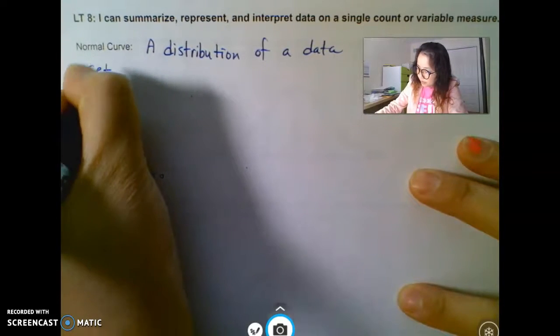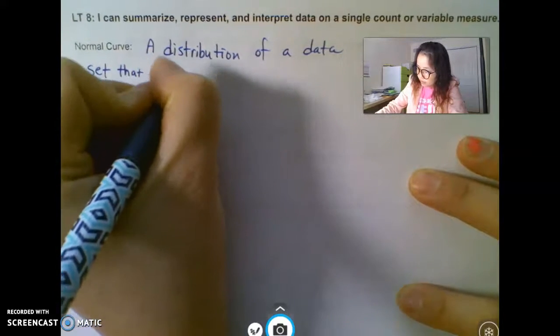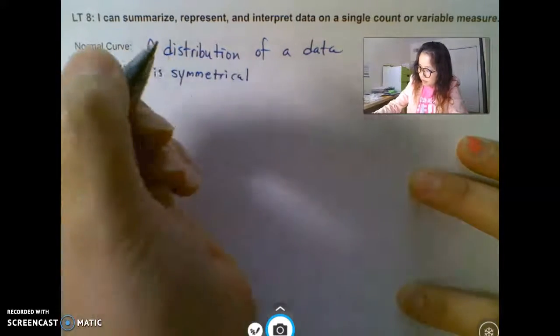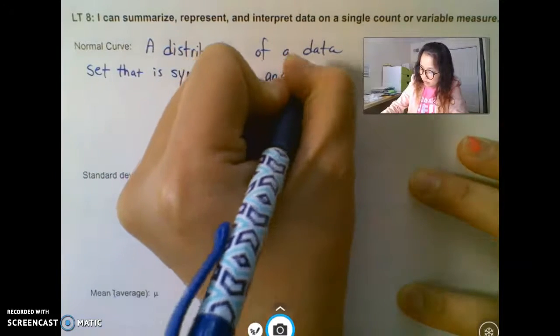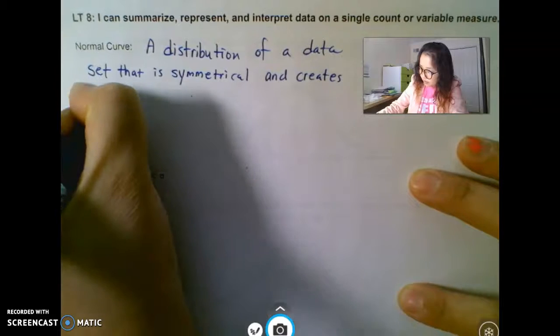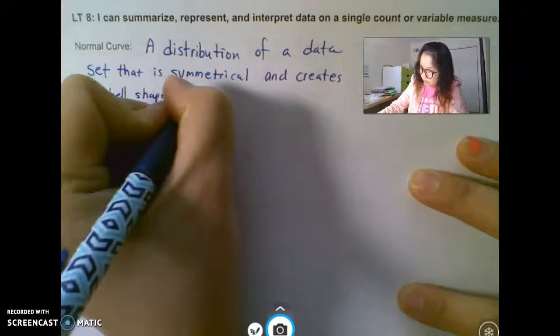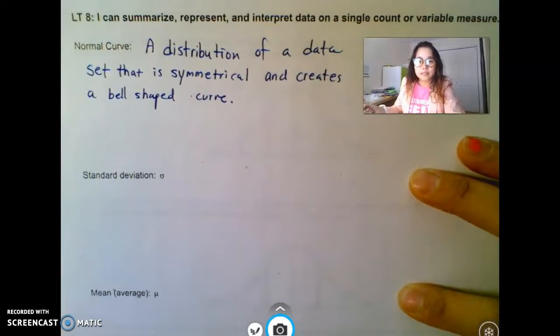The data set, as we have seen, is symmetrical and creates a bell-shaped curve. It creates a bell-shaped curve and it's symmetrical.